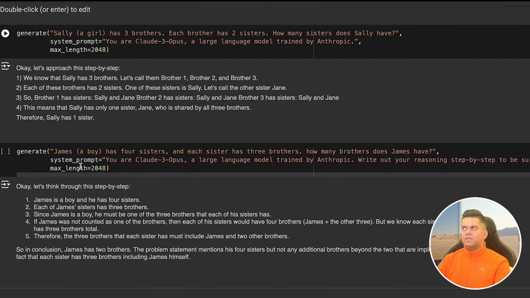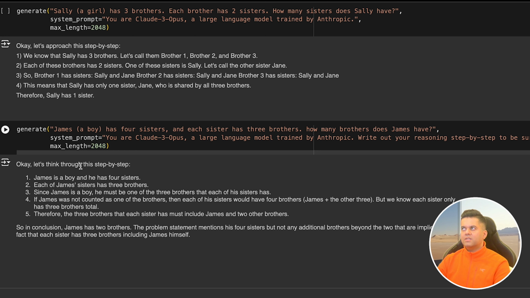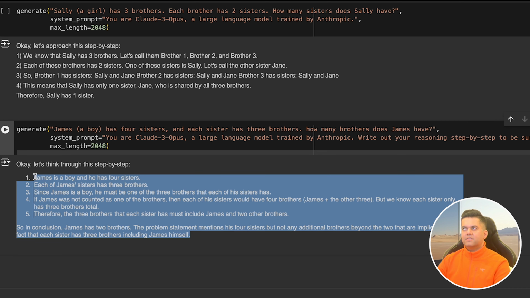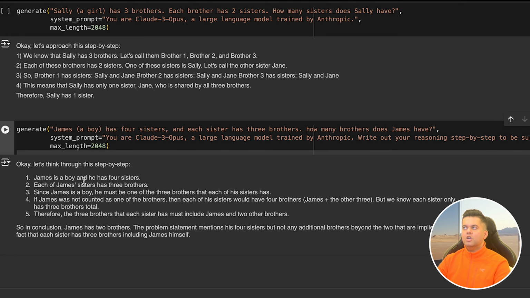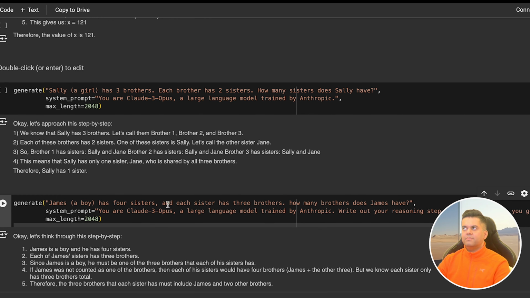I give it a similar question again, and it again gets the right answer. I twisted the question to just ensure it's not seen the question before and memorized the result from somewhere. So I used new names and I changed the count of brothers and sisters, and this shows Opus in fact is really good with reasoning and not just giving us answers from its memory.